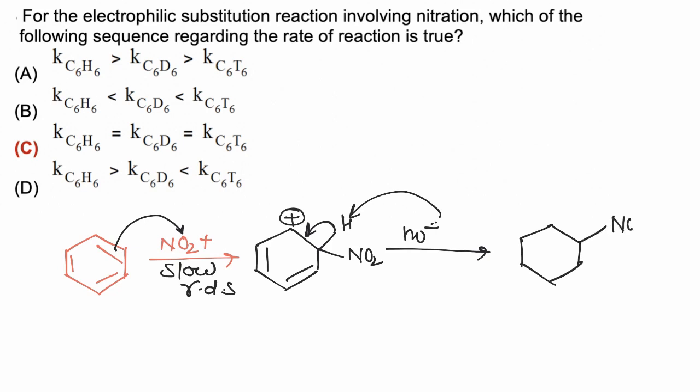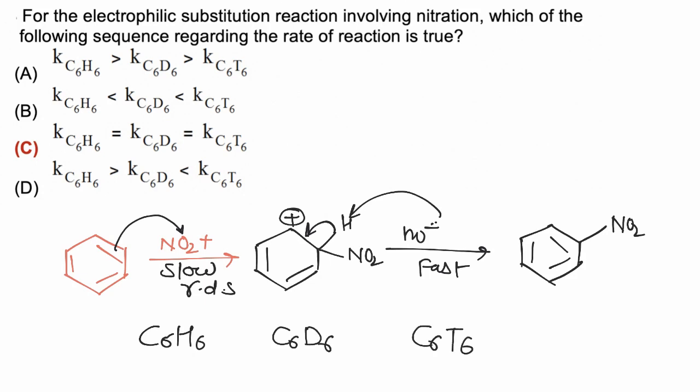So the second step involves removal of H positive ion, which is comparatively fast. Removal of hydrogen is involved in the second step, which does not affect the rate of reaction. So when C6H6 or deuterated benzene C6D6 or C6T6 are taken, breaking of the carbon-hydrogen bond does not affect the rate of reaction. So the rate of reaction is almost equal in all the cases, and hence the correct answer is C.